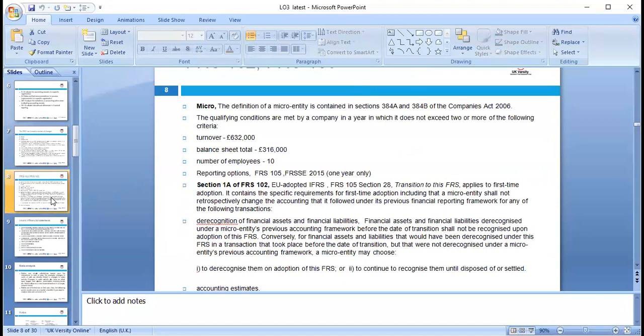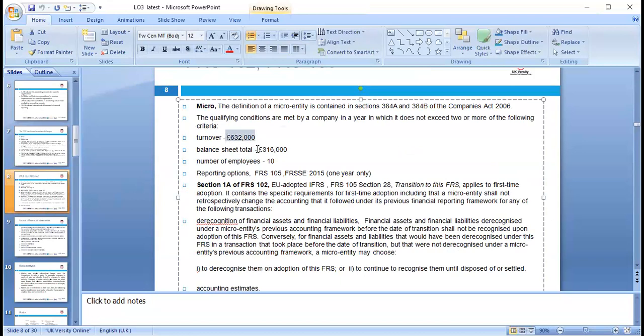Okay, so micro means the definition of the micro entity, which is set out in a section under the Company Act, where we can look at the qualifying conditions that should be met: the turnover, the balance sheet, the worth of the net assets, and the number of employees, 10. Yes, these are clustered as micro companies. They have a separate treatment as well, which we can look at further.